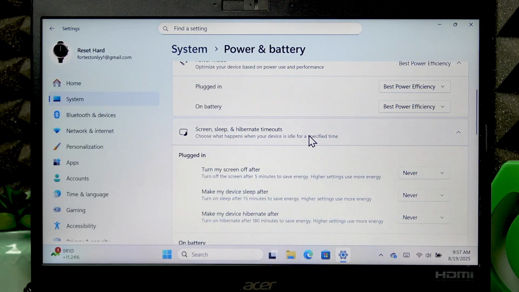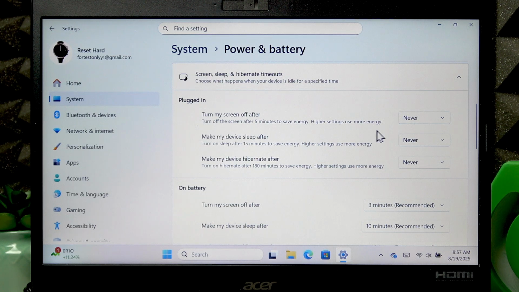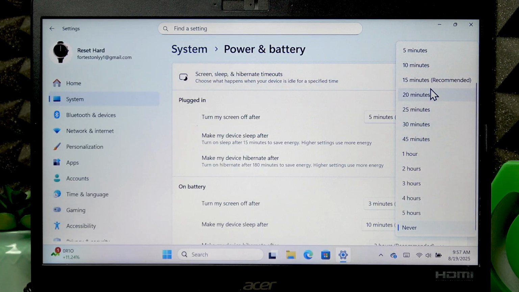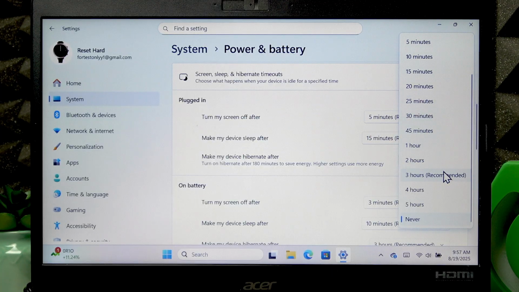And you can also go to screen sleep and hibernate timeouts, and then select change the value of turn my screen off after, and select the recommended value, and then do this for each other setting.